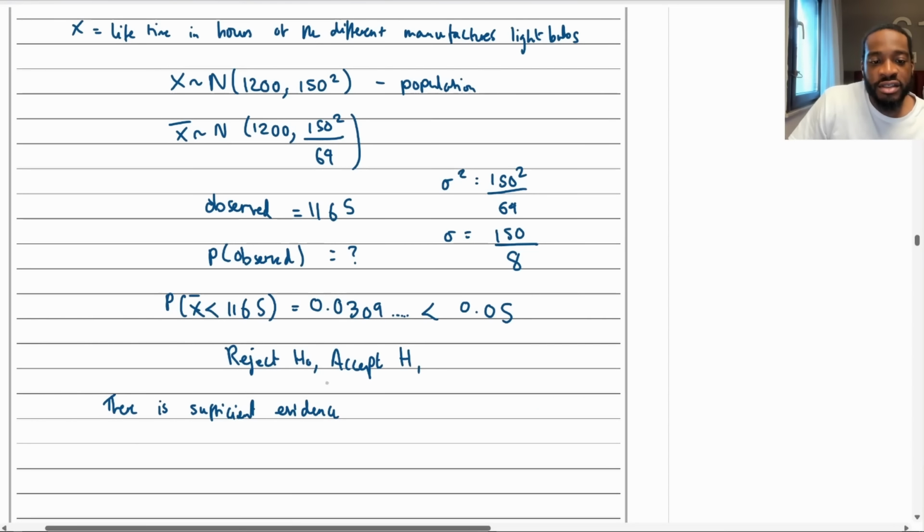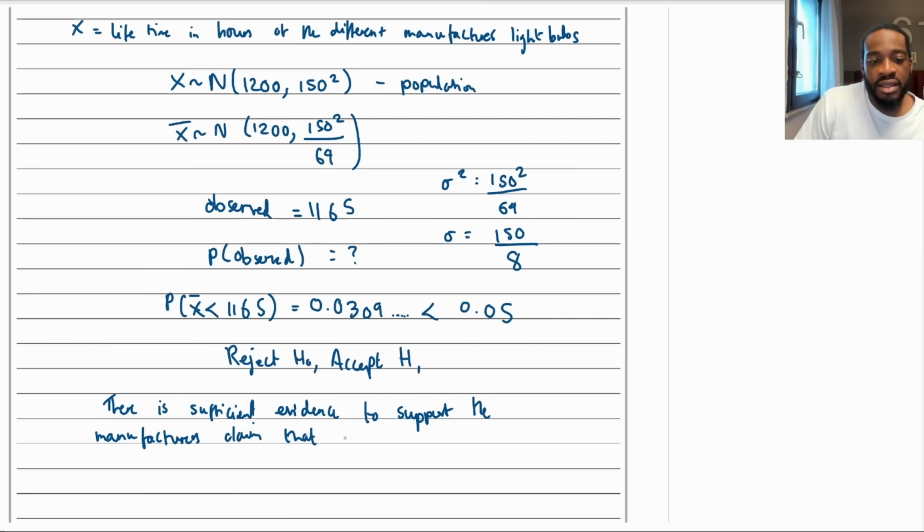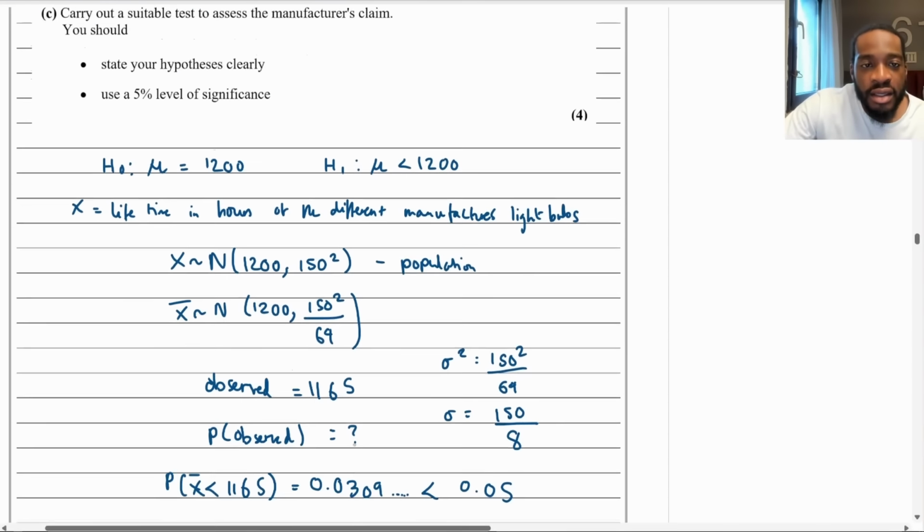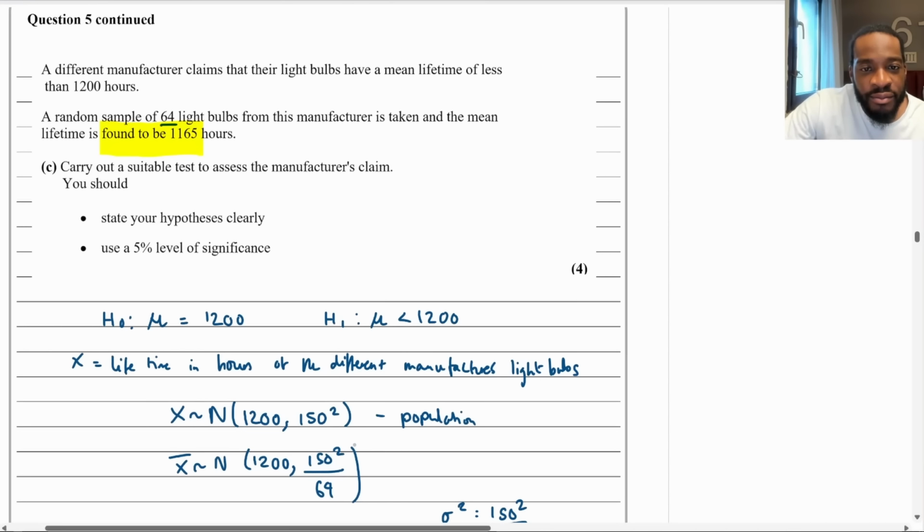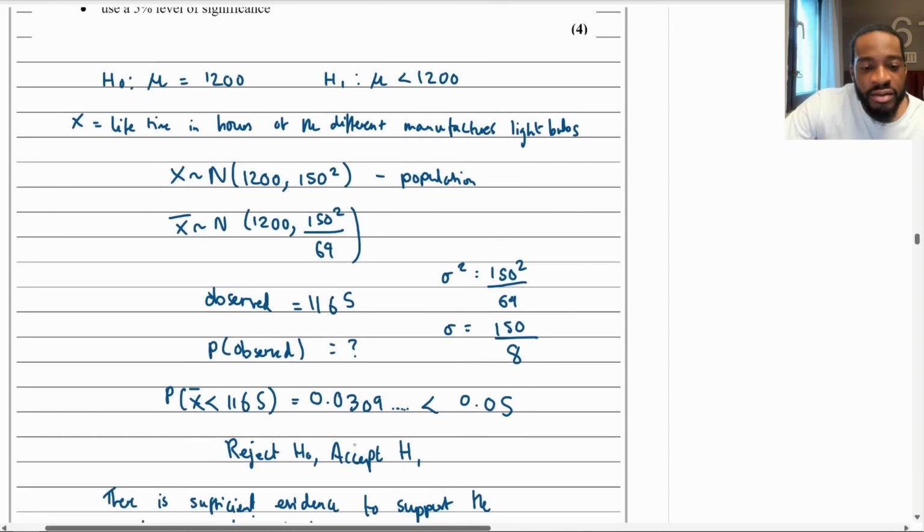So there's sufficient evidence to support the manufacturer's claim that the mean lifetime is less than 1,200 hours.